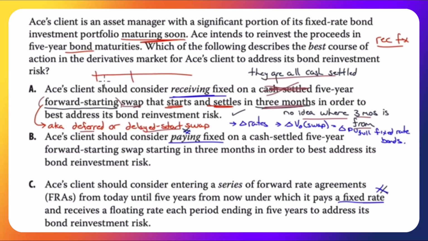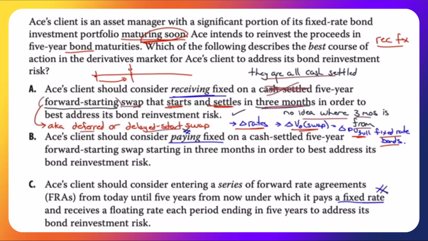Here we are, and we'll just take the 3 months. Okay, fine. You're telling me soon, but now you're telling me 3 months. Whatever. Good enough. We're going to determine a rate at this point in time, and the swap starts at this point in time. If rates change, the value of the swap will change before we even enter it. So for a change in rates, the value of the swap will change.